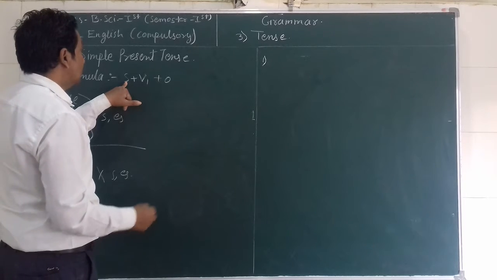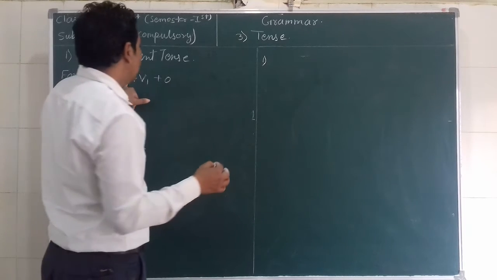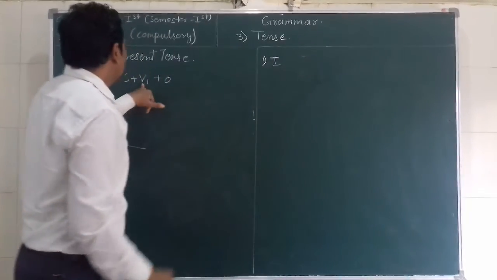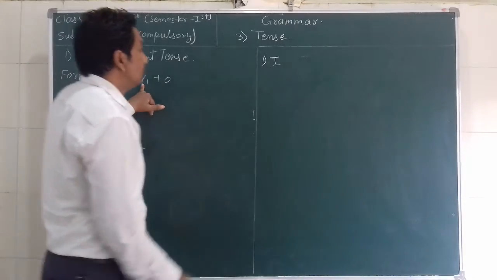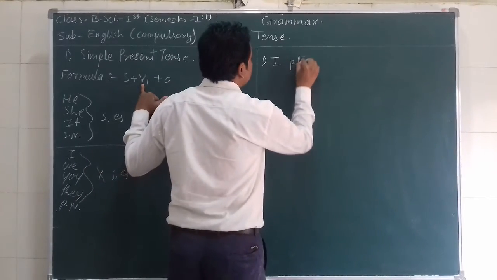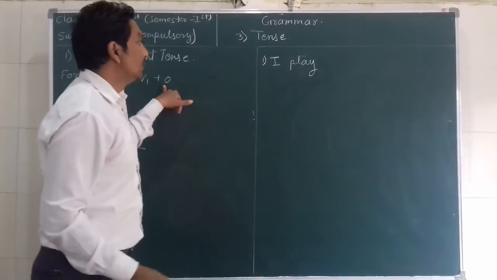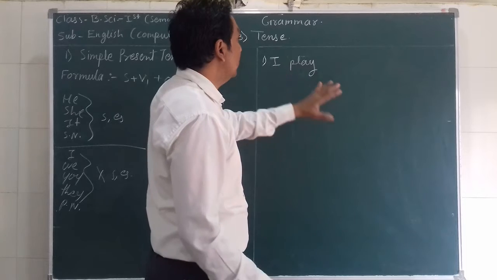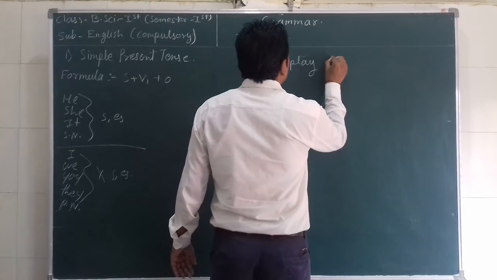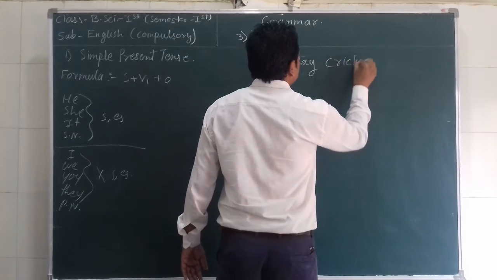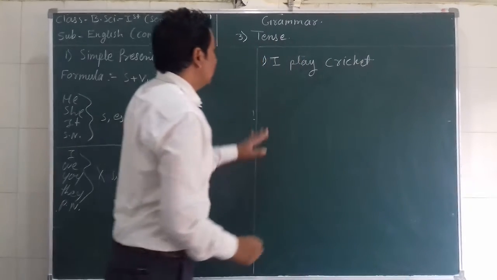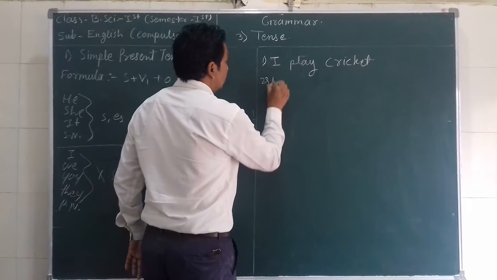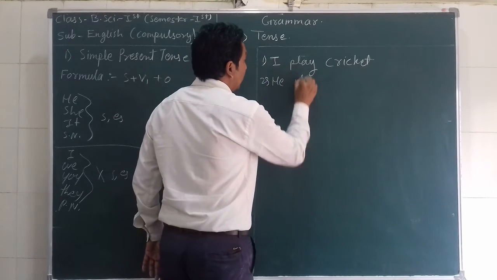So, for example, take one sentence in simple present tense. For that, this formula is useful. First take a subject, any subject: I, we, you, he, she, they or any noun. I will take I here. Then any V1 of a verb, for example play, and then the object. Ask the question to the verb, what is played, and then you will get the object. I get cricket here. And suppose instead of I the subject is he in the second sentence and the verb is play.